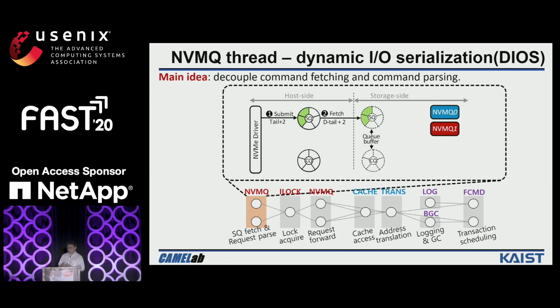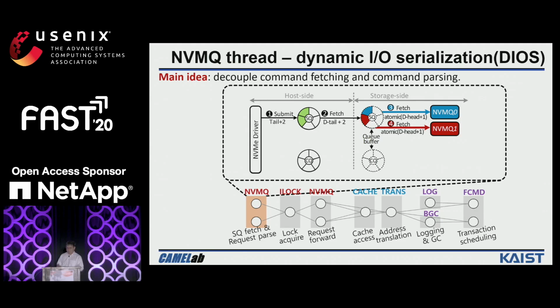When the host submits two commands to the NVMe submission queue, NVMQ0 will fetch the two commands and place them into the queue buffer. This is the same as the previous static assignments. But the difference is that in the previous static assignments, we only allow NVMQ0 to fetch and pass all the commands. But in DIOS, we allow both NVMQ1 and NVMQ2 to fetch and pass the commands from the queue buffers. To avoid the conflicts, NVMQ will automatically increase the head values with CPU intrinsics.